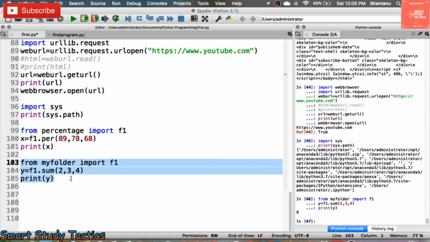This is the last topic of using Python libraries. You can create your own modules, you can create your own programs. So I think this concept is clear to you. You are going to understand whatever we have discussed.